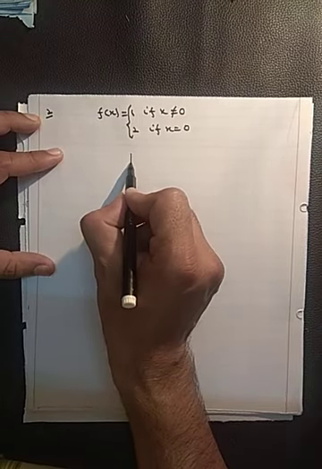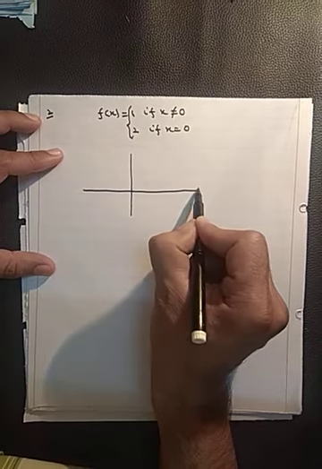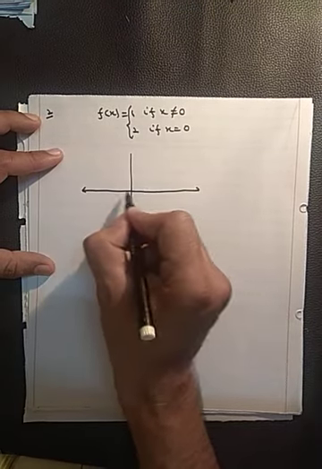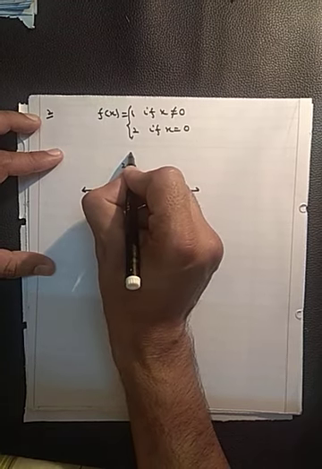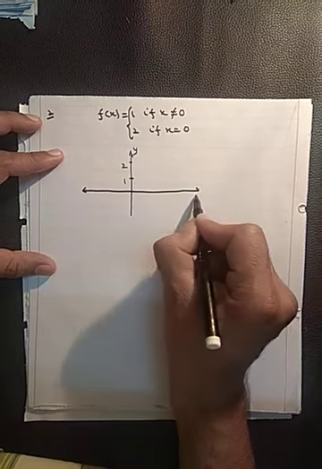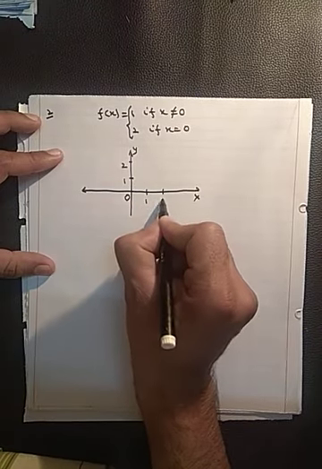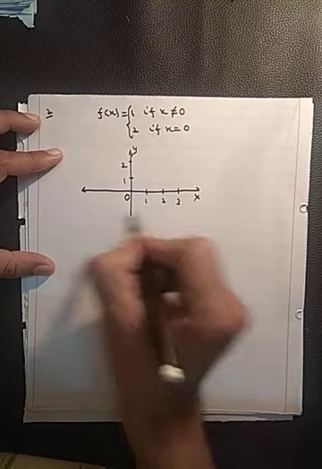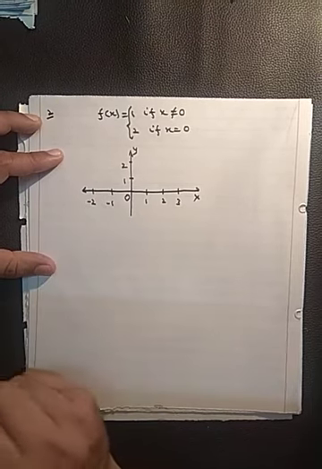So if you draw the graph of this function, you can see this is 1 and this is 2. Y-axis, x-axis, origin, 1, 2, 3, minus 1, minus 2.